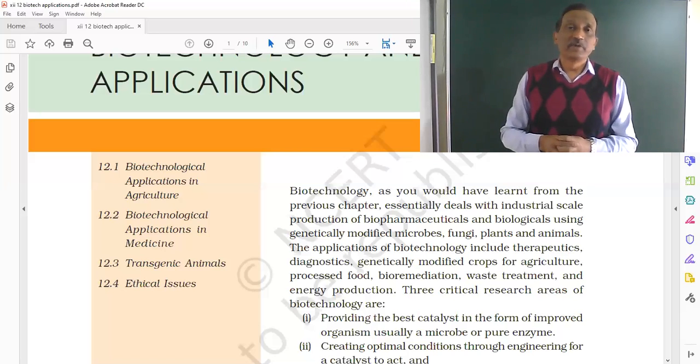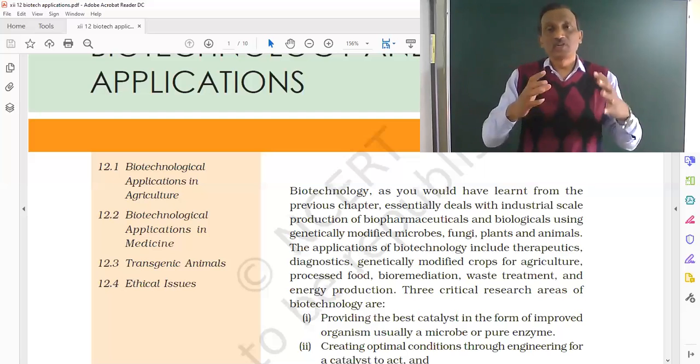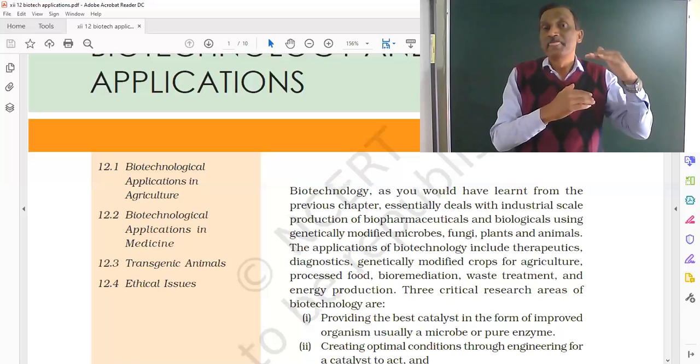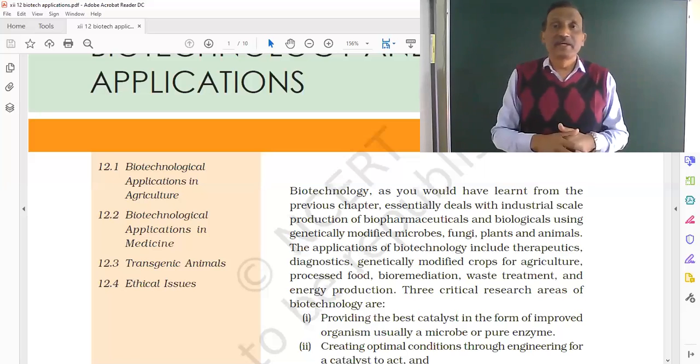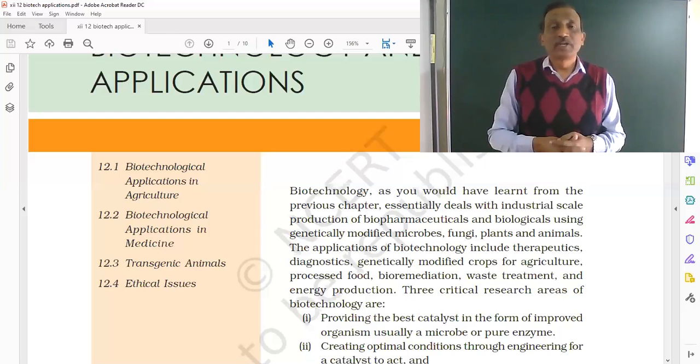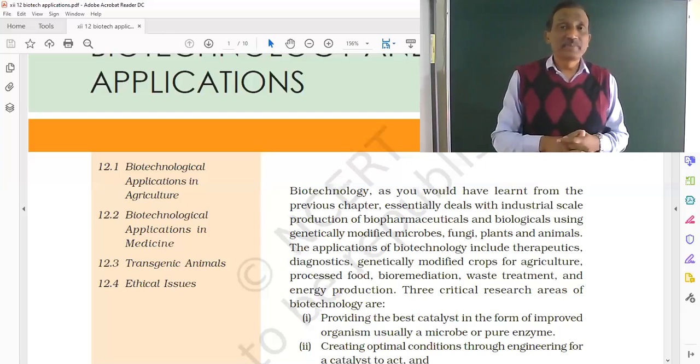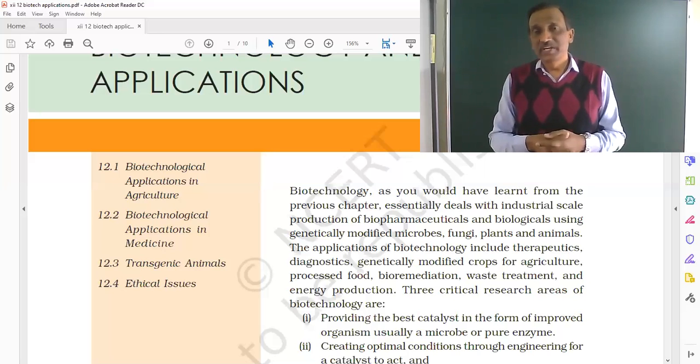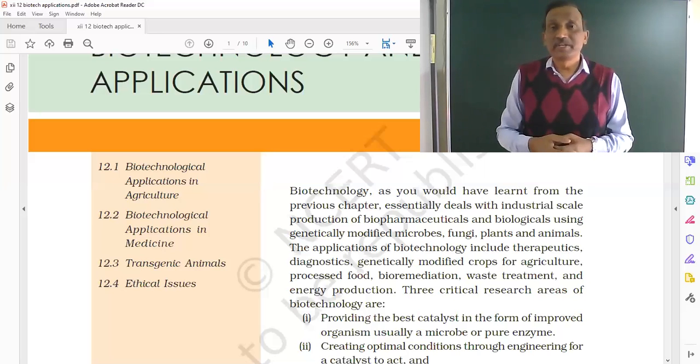Now, what are genetically modified organisms? Every organism has its own genetic makeup. If you change the genetic makeup in order to get a specific type of product, it is called a GMO. Naturally, we do all that only in order to get a product or to change the phenotype. We intend to change the genetic makeup of the organism.